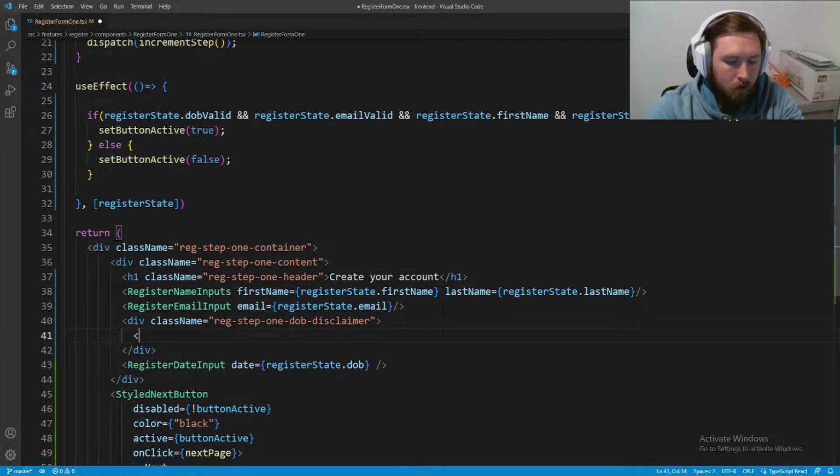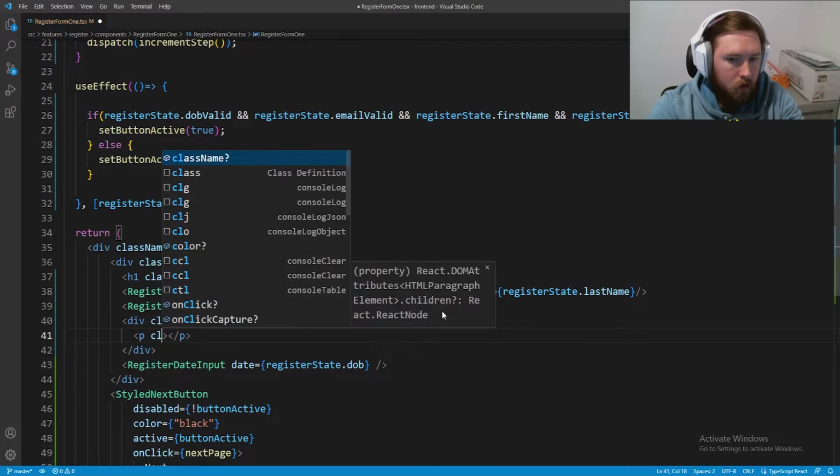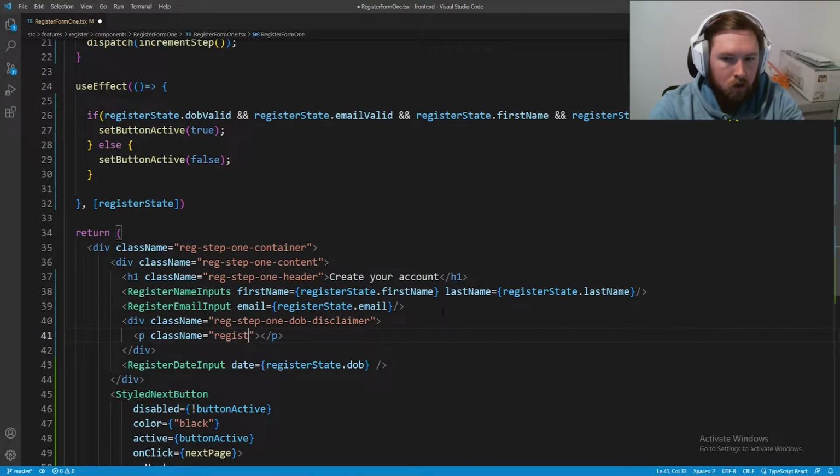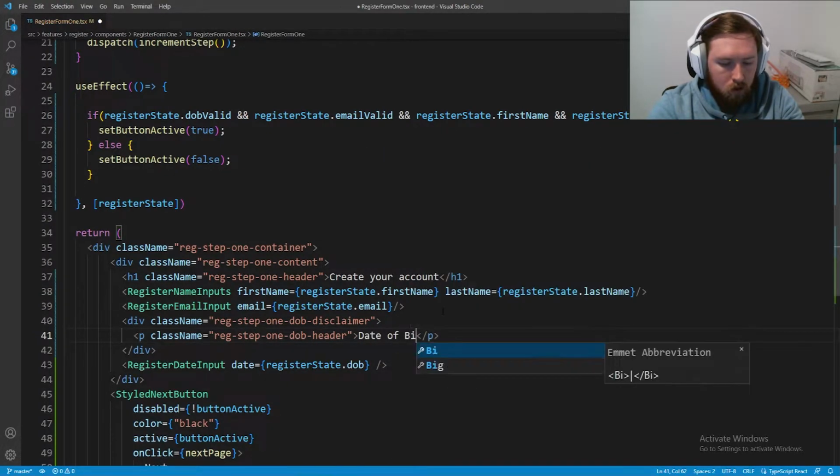So the first one, we're going to have a key tag with a className equal to reg-step-1-DOB-header. Of course, I could have done this something else, but it's fine. It's just going to say date of birth, like so.